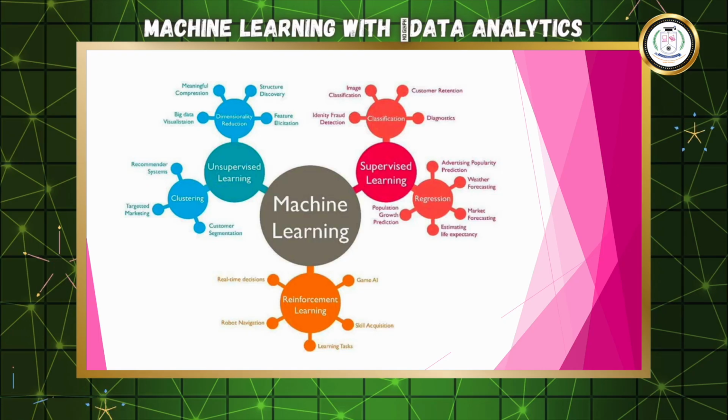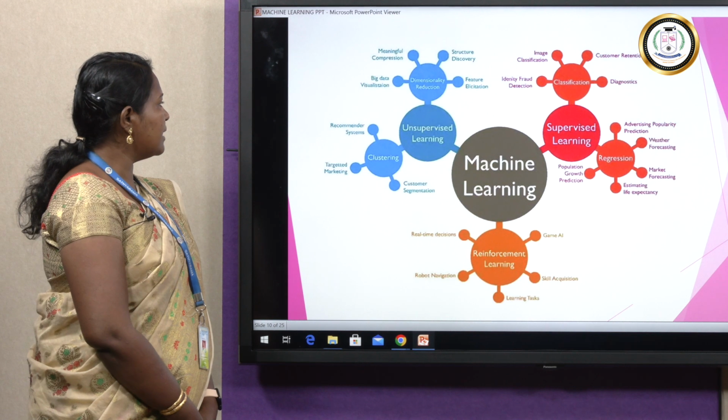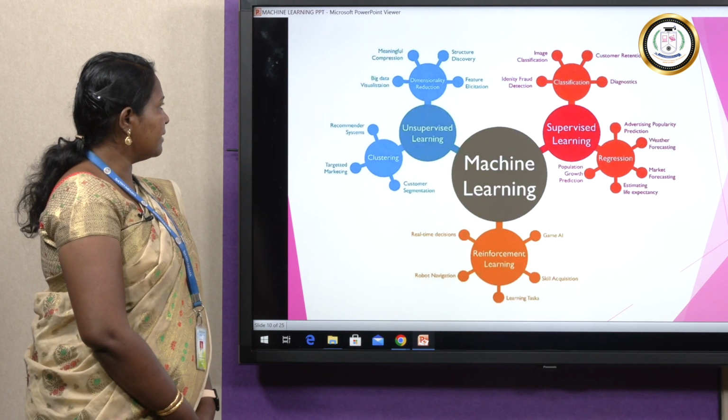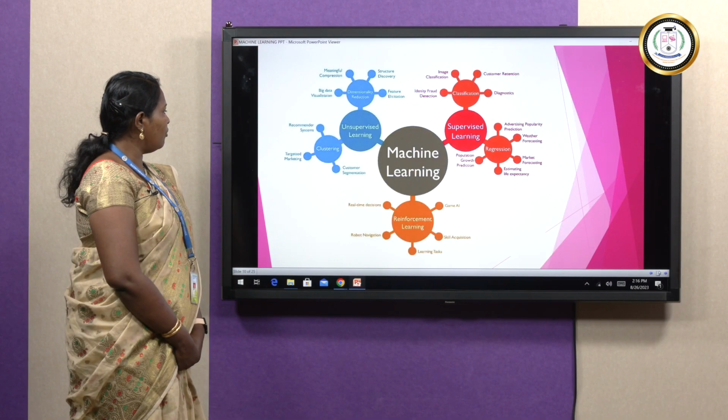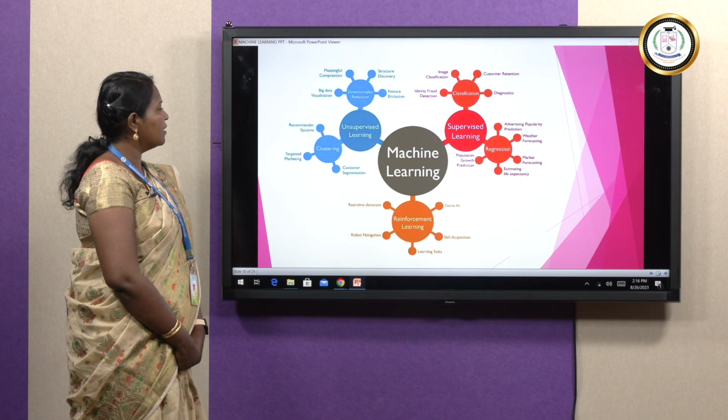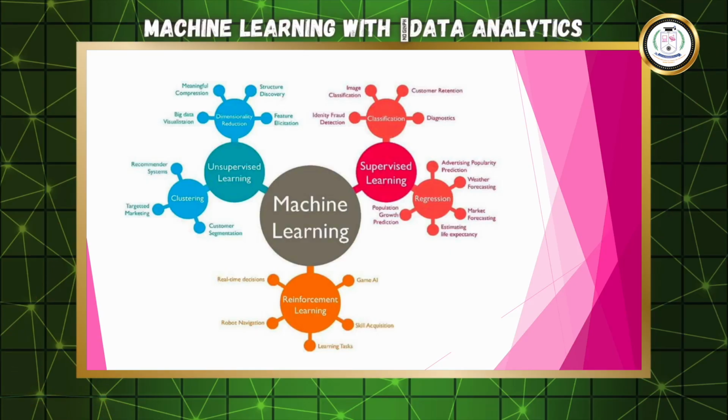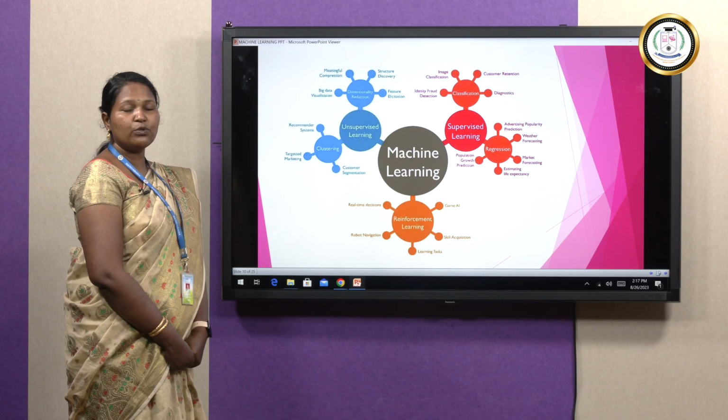So this is the overall diagram in which you can see all the types of machine learning. In blue color, that is unsupervised learning, which has clustering and dimensionality reduction. Even under clustering we have more types, as well as in dimensionality reduction. And then in supervised learning, we have classification and regression. These two are the very important algorithms used in machine learning nowadays.